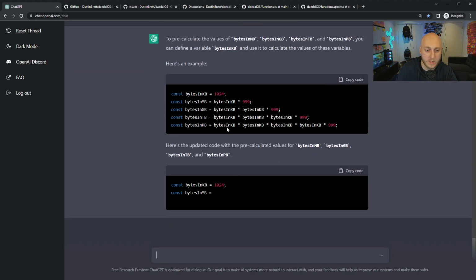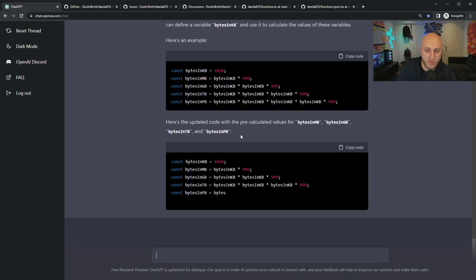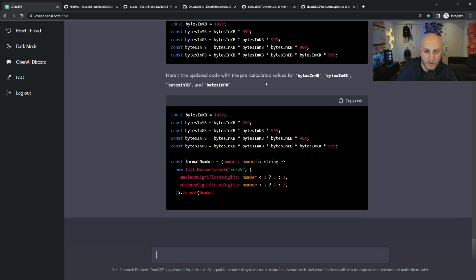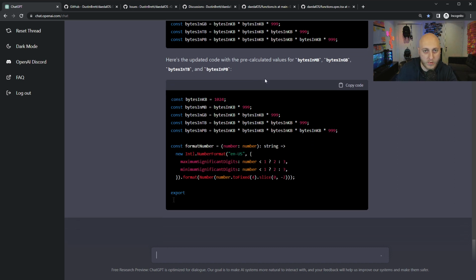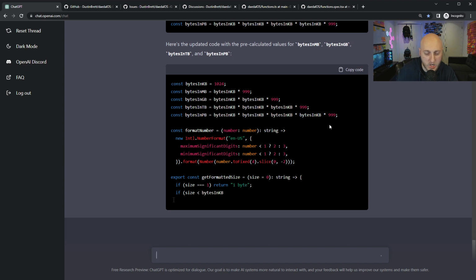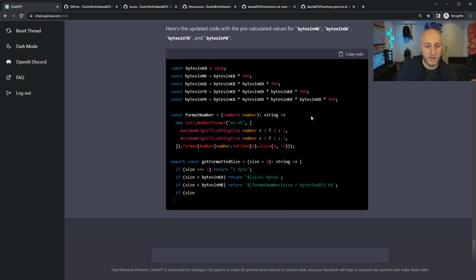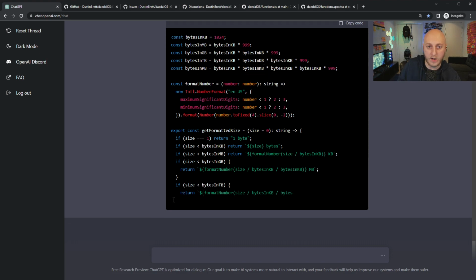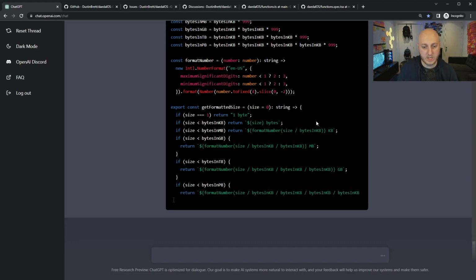Or no, perhaps, let's see if it did it. No, it still didn't do the math. Okay, so did it really understand pre-calculated values? Perhaps it did, perhaps it didn't. I guess it depends what it imagines the scope is here. But as you can see, it can get a little bit tough to get what you want. If I was talking to somebody right now, I would hope I would be able to clarify this.